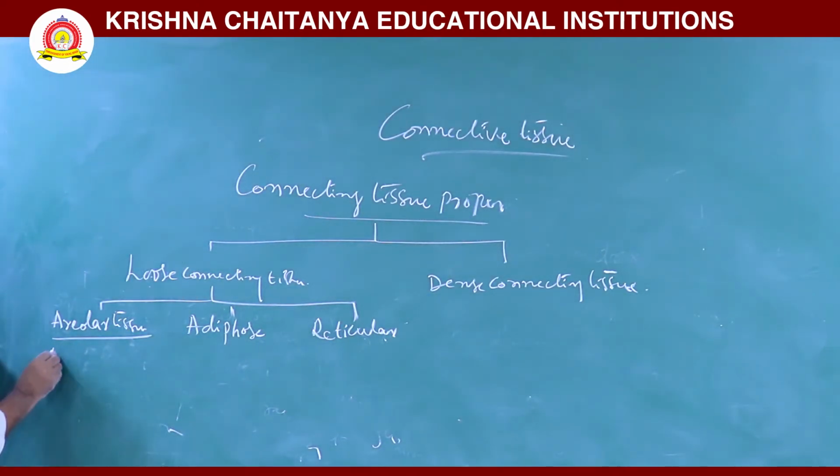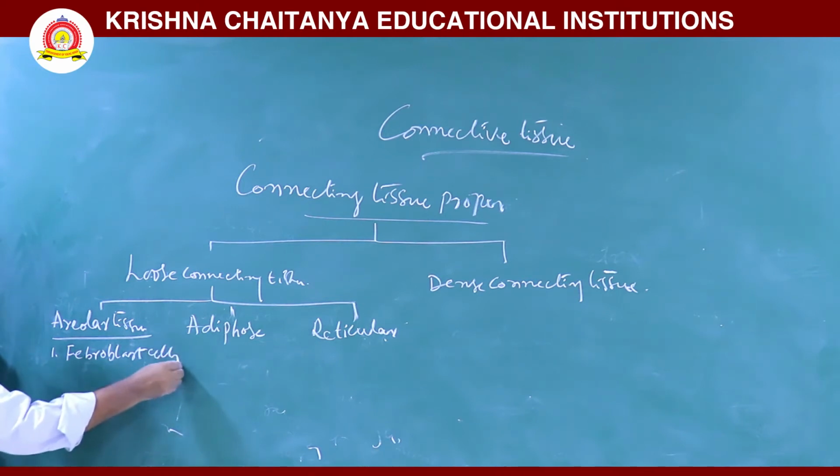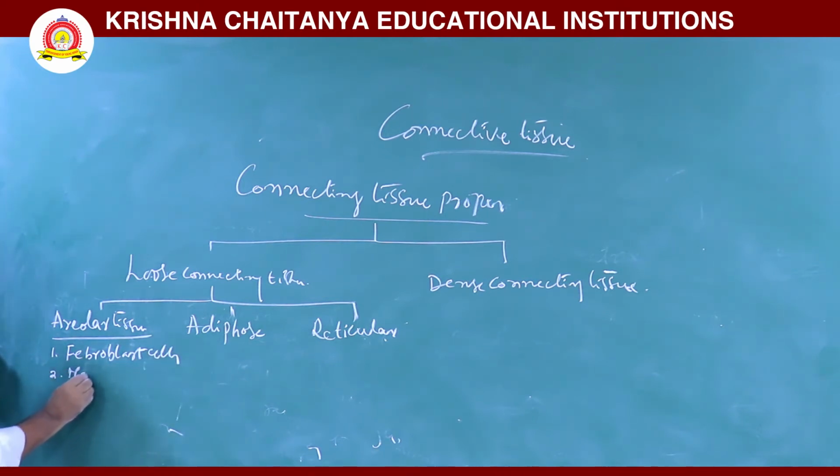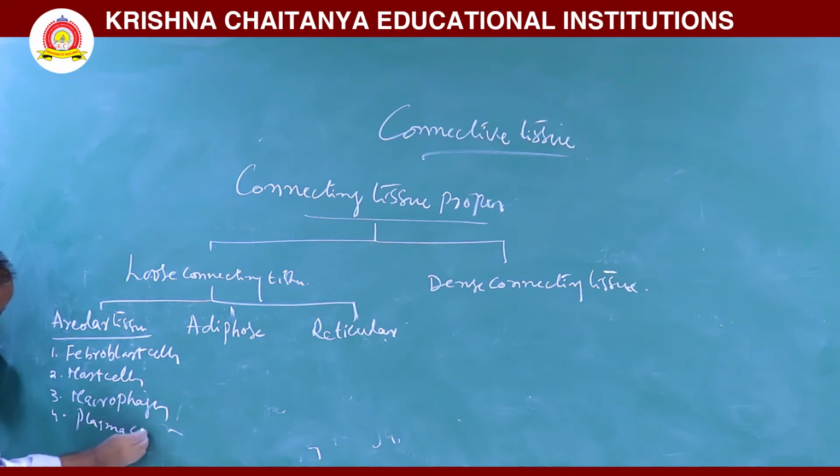These cells are: one is fibroblast cells. Next, second one is mast cells. Third one is macrophages. Fourth one is plasma cells. Fifth one is adipose cells.